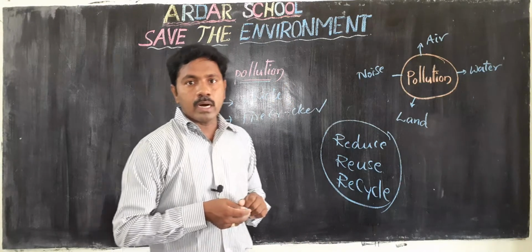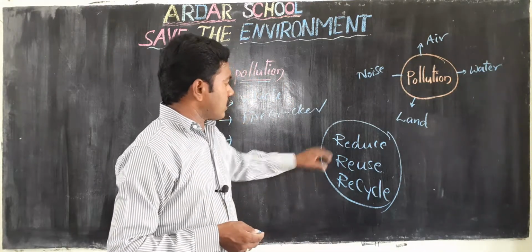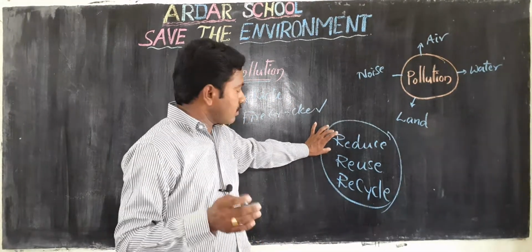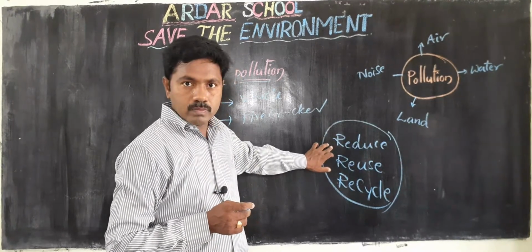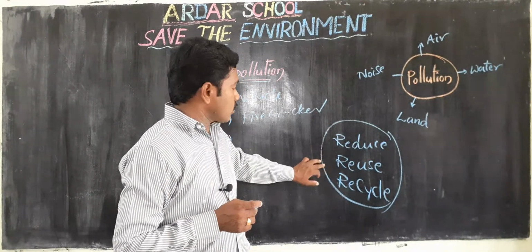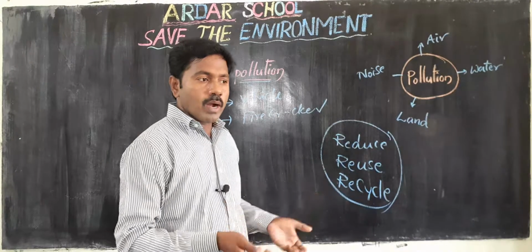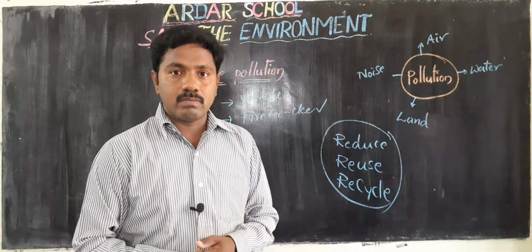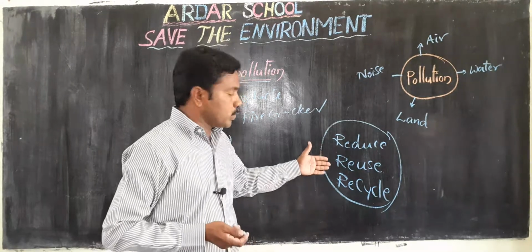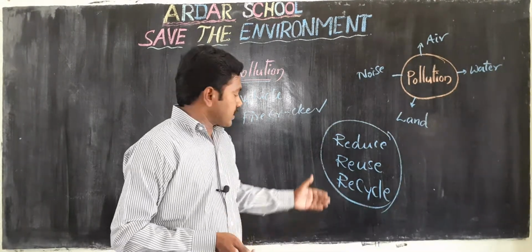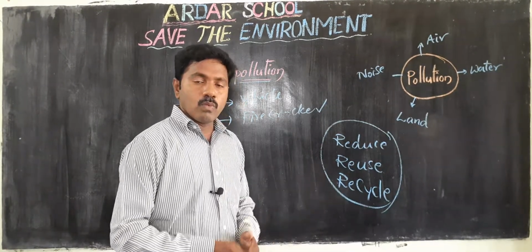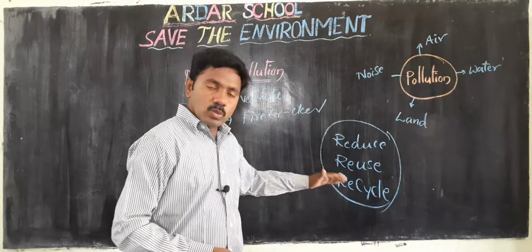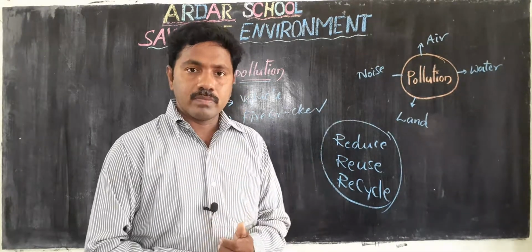When we are using anything, we can reduce. Okay, next one, reuse. What we are buying or using, we can utilize again, that is called reuse. Next, recycle. What we reuse, we can again recycle.